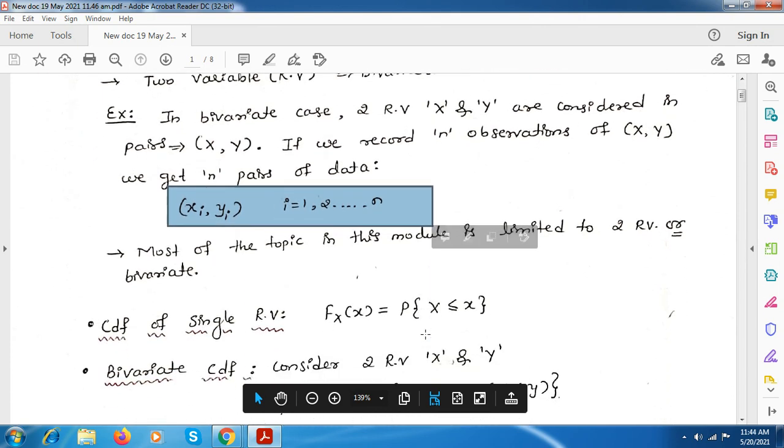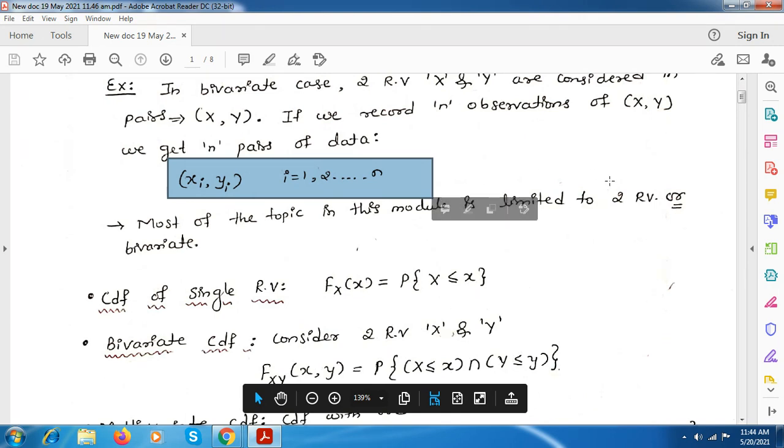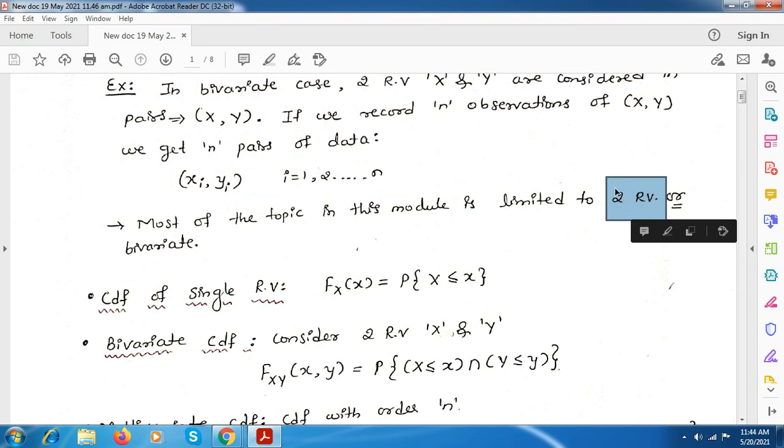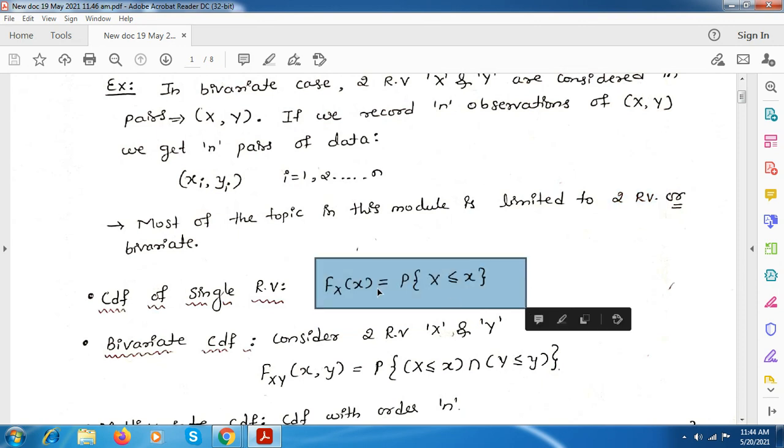Okay, so in this module, we are restricting only to two random variables. Most of the concepts we discuss with respect to two random variables, and the same can be extended for more random variables, that is multiple random variables. So here this is the equation for the CDF of a single random variable, that is Fx(x), which is nothing but the probability of X less than or equal to the small x.